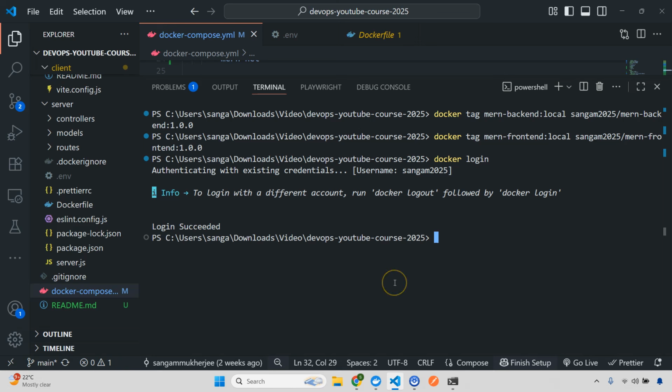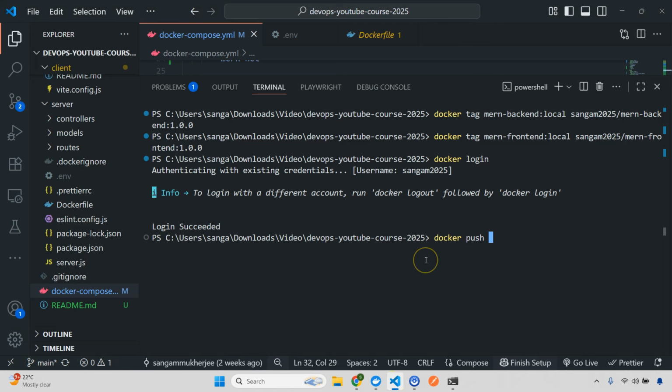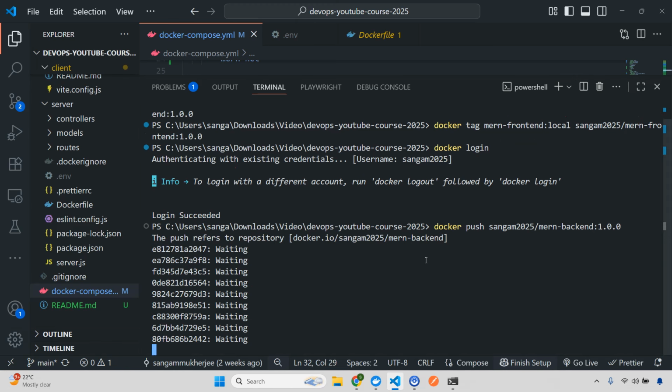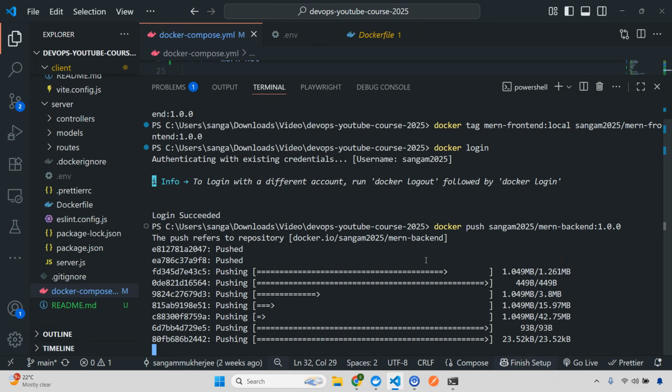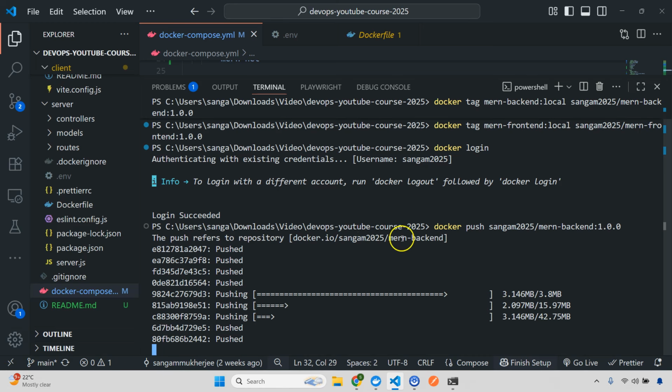To do this, it's very simple. You have to do docker push, and the name will be Sangam2025, remember, MERN backend, and this is the tag. Same for Sangam2025 MERN frontend, this is the tag. So I'll do docker push Sangam2025/MERN backend:1.0.0 and enter. So it is pushing to docker.io. This is the username, this is the repository. So let's wait for some time.